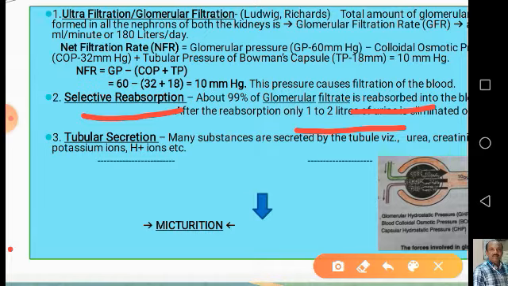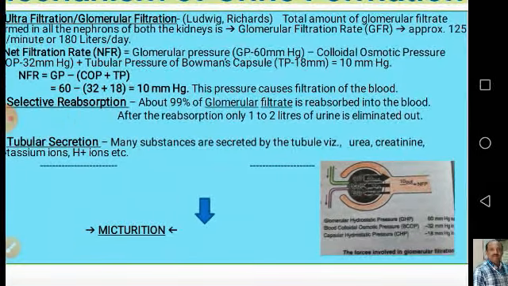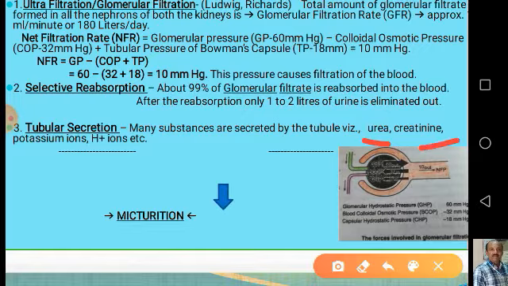Then the third process in this mechanism of urine formation is tubular secretion. Many substances are secreted by the renal tubule, for example urea, creatinine, potassium ions, hydrogen ions, etc. These are diffused into the renal tubule from the medullary interstitium,